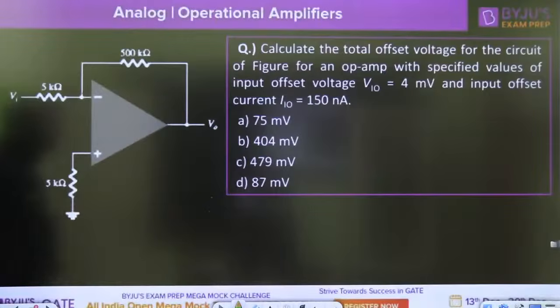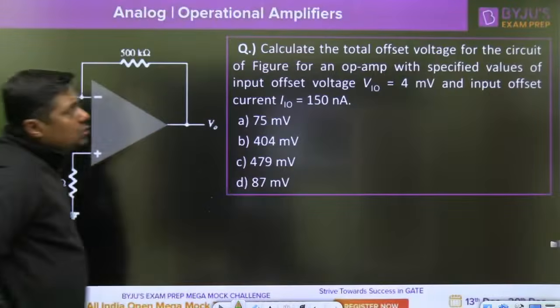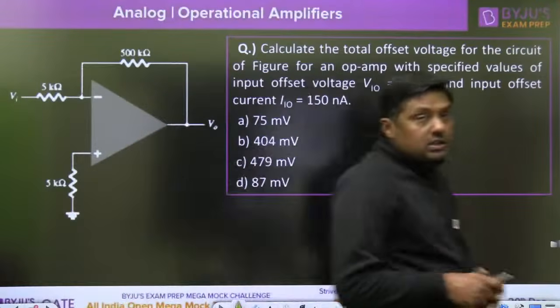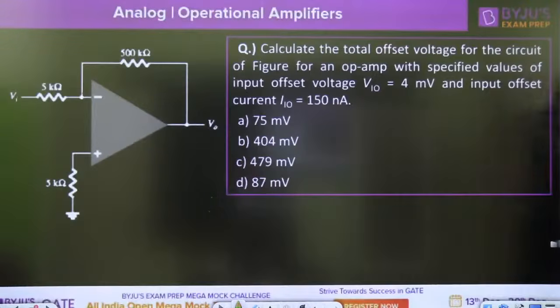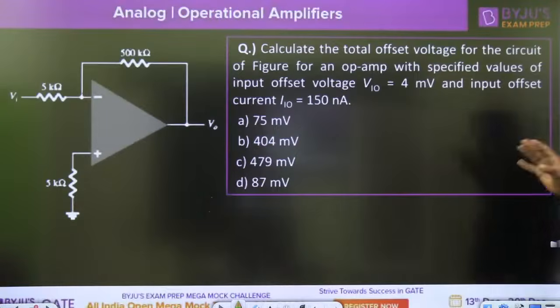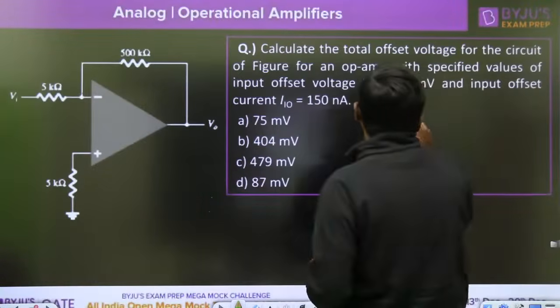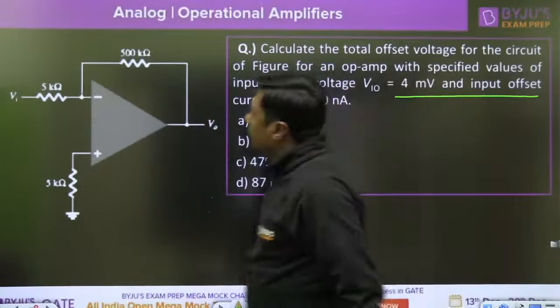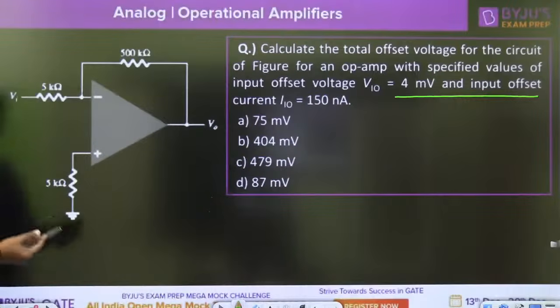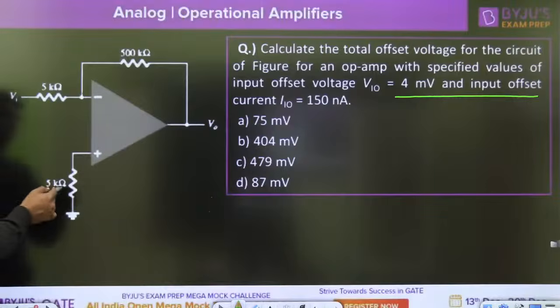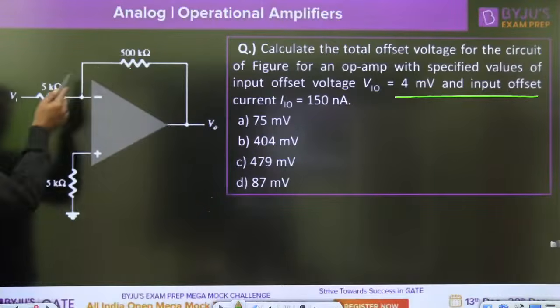Now the last one. Calculate the total offset voltage for the circuit of the figure for the operational amplifier with specified values of the input offset voltage and input offset current IIO. Input offset current IIO, right? Remember that again the R is connected here. Then for there to be no effect of input bias current, what should be the R? RF parallel with this resistor.